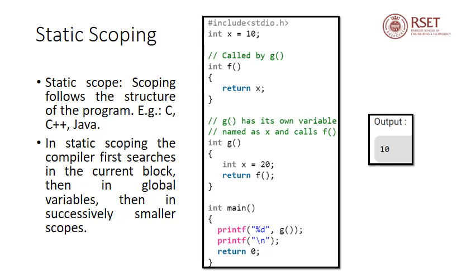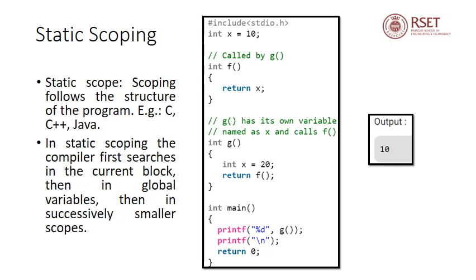It will check whether x is available as a global variable. If so, it will take the value of the global variable x and use that value. So function f will return the value 10, and that value will be returned by g. Finally, the first printf statement will print the output as 10. So this whole program will return the value 10.